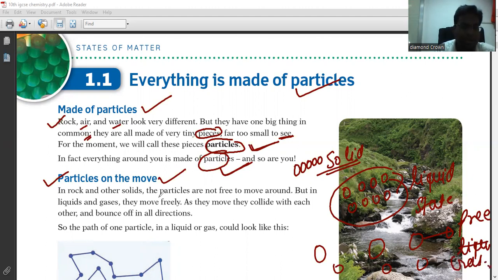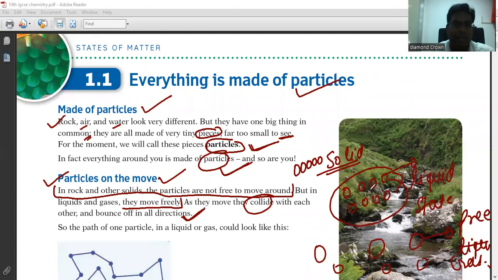In rock and other solids, particles are not free to move around, because rocks are solid. But in liquids and gases, they are free to move. As they move, they collide with each other and bounce back in all directions, right? Because they are free to move, particles collide with each other and bounce back in all directions, like the x-axis, y-axis, or z-axis, right?